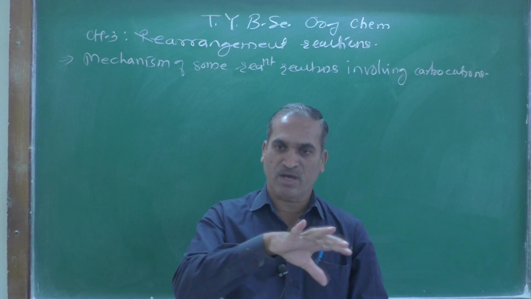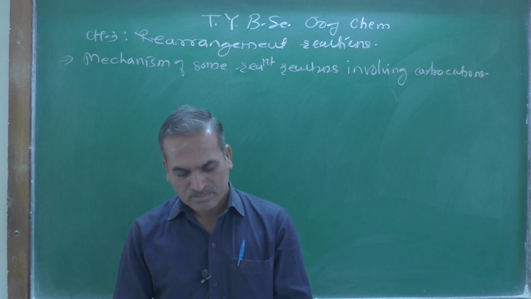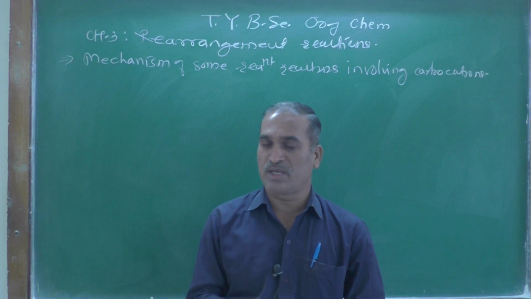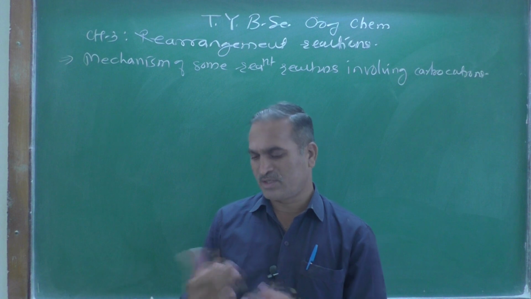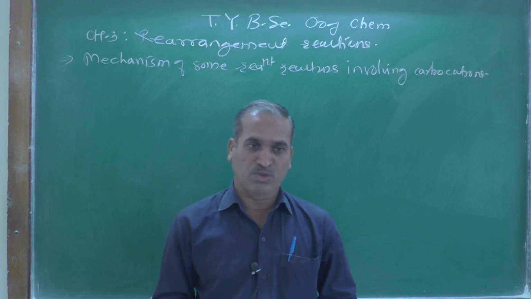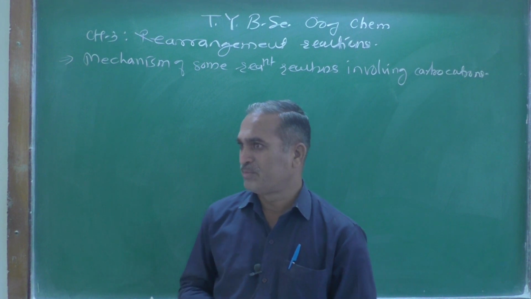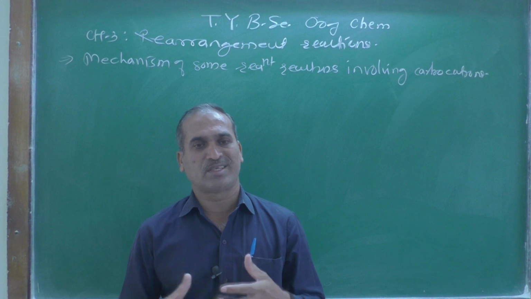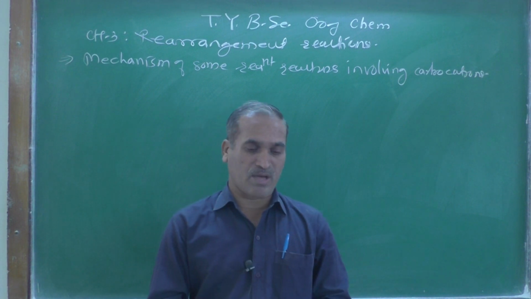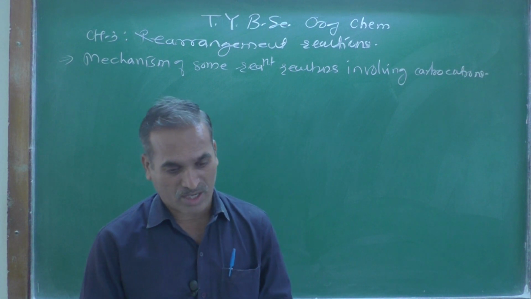So yesterday we saw the stability order of carbocations, and the factors such as inductive effect, resonance effect, hyperconjugative effect, steric effect, tautomerism, then hydrogen bonding. These are the many factors which stabilize the carbocation.